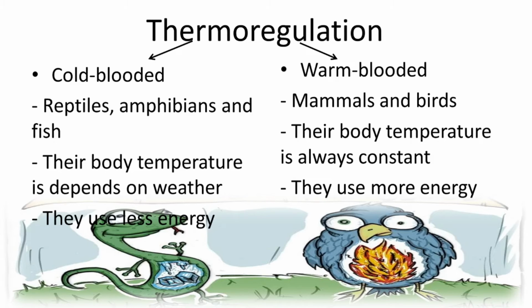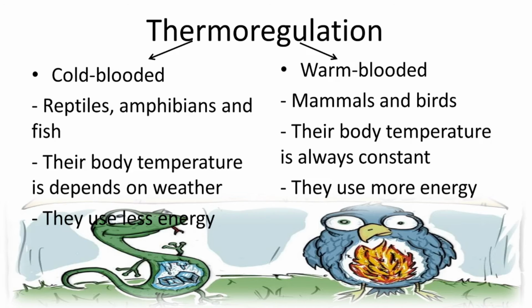Their body temperature depends on the weather. If the environment is cold, their body temperature is also cold. But if the environment is hot, their body temperature is also hot. So they use less energy for controlling their body temperature.